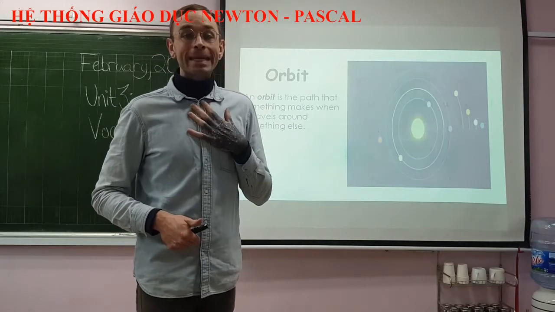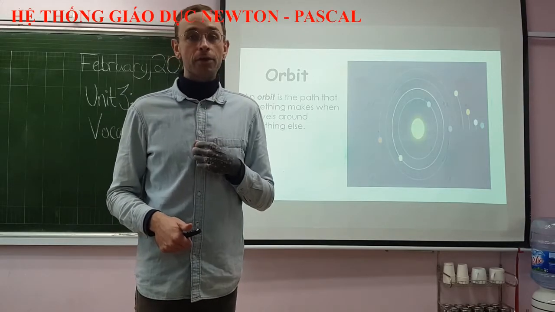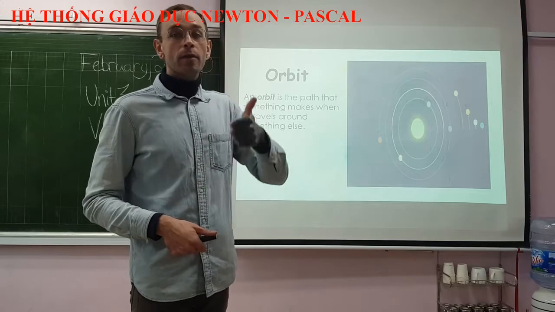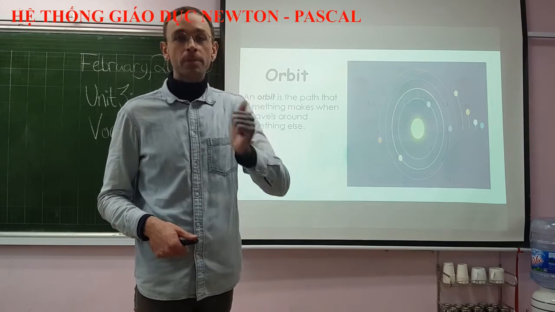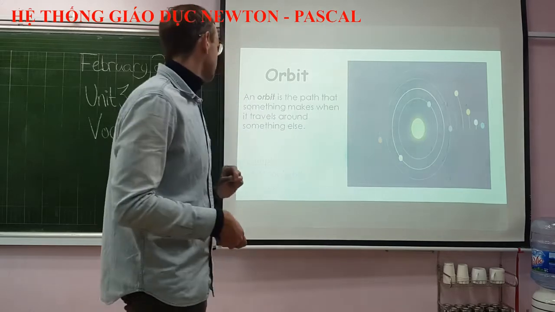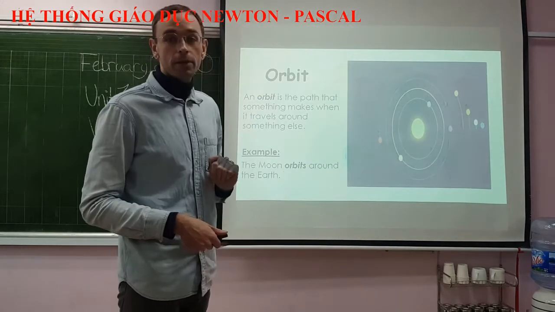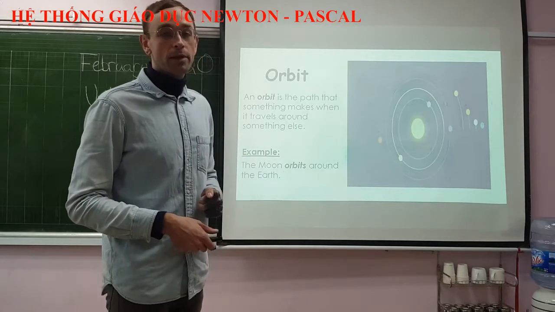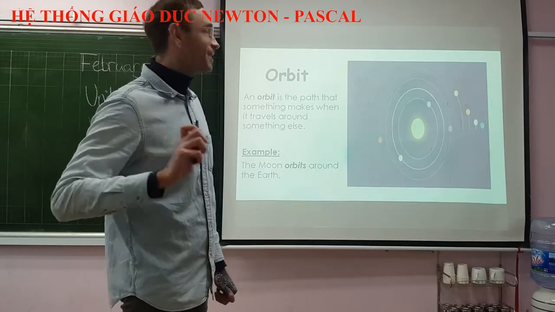Orbit can also mean to move in a path around something. So the Earth has an orbit, and the Earth also orbits around the sun. So the moon orbits around the Earth, the Earth orbits around the sun. Understand? All right, let's continue.